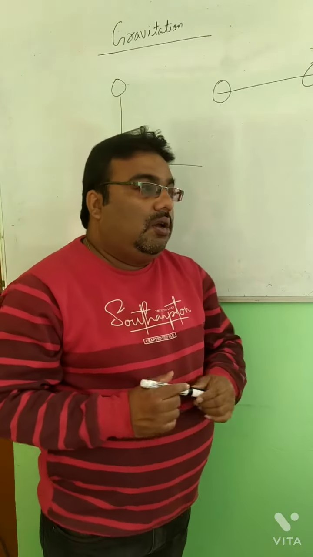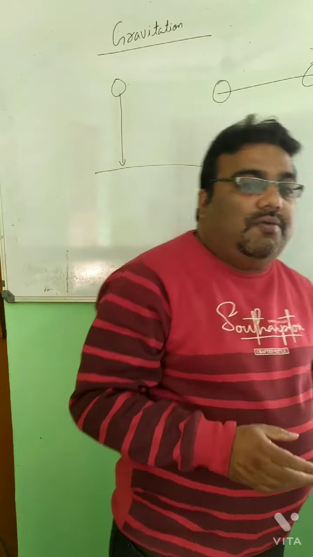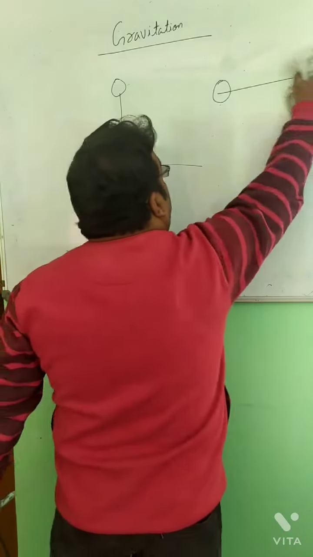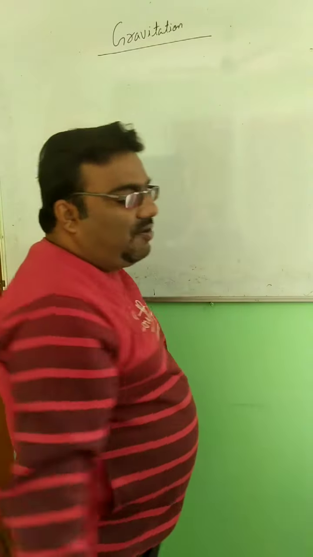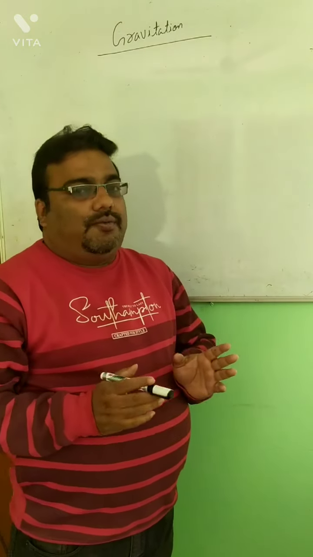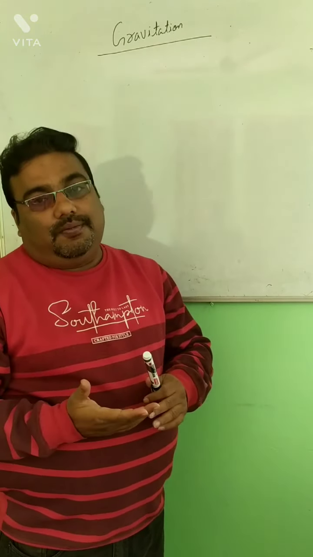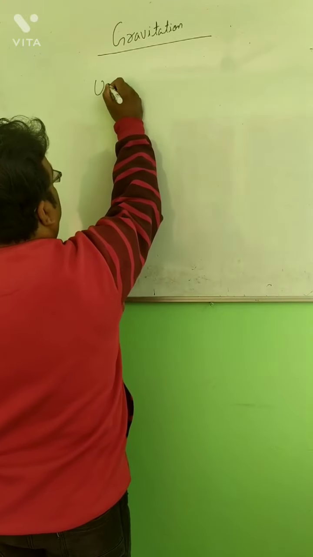Now, after that, one important topic is the universal law of gravitation. There is some force which attracts every other object, that is gravitational force. Now, how much is that force? It is explained by the universal law of gravitation.